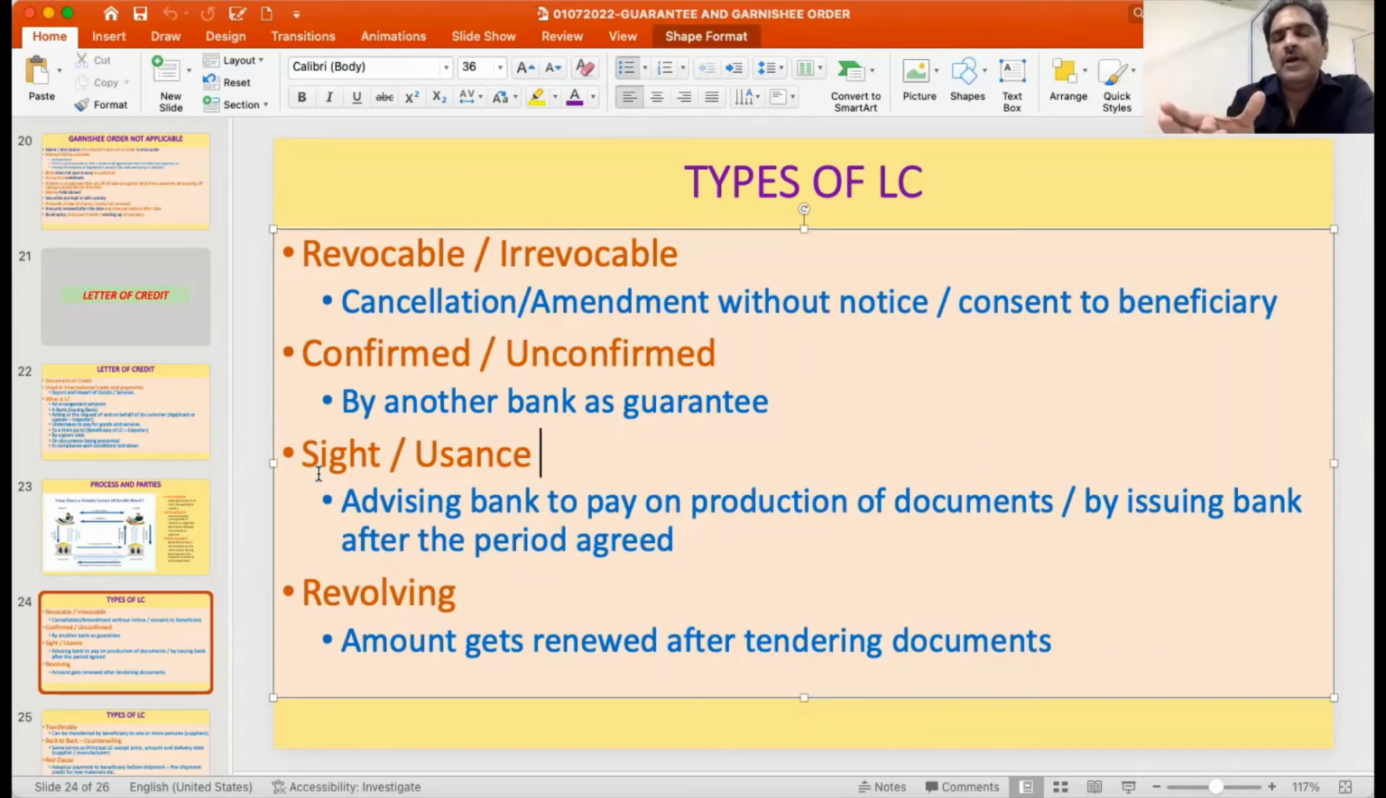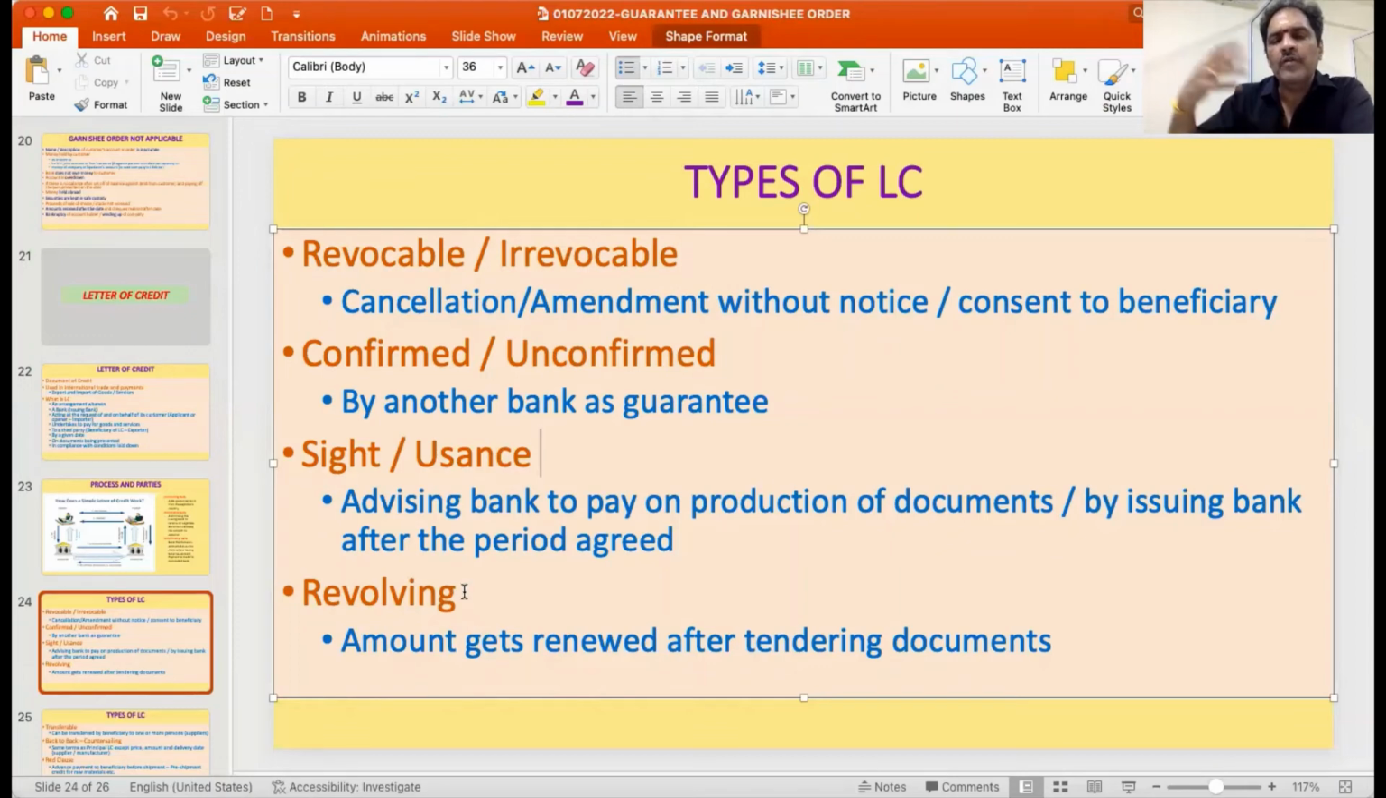But where there is a particular period after which the payment is supposed to be made on production of documents, that is called a usance letter of credit. And the period provided from the production to the payment is called the usance period. And these terms, whether it has to be confirmed and other things, are all parts of the terms and conditions of the letter of credit.